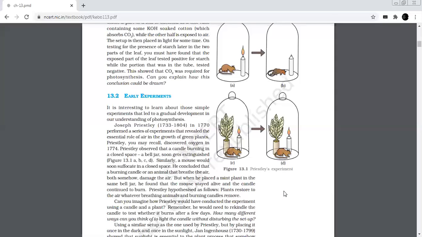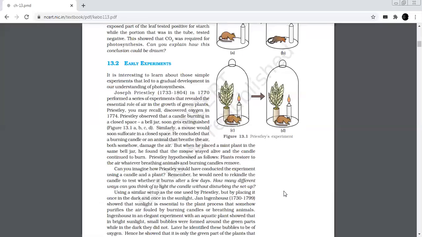On the other hand, after placing a mint plant in a bell jar along with a burning candle and a mouse, he observed that the mouse stayed alive and the candle continued to burn for a longer time. So what was the conclusion drawn from this experiment? He hypothesized that the foul air produced by the burning of the candle and mouse respiration could be converted into pure air by the plant, that is, the mint plant.